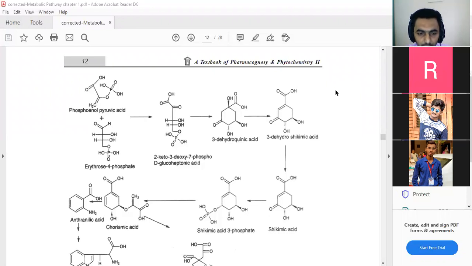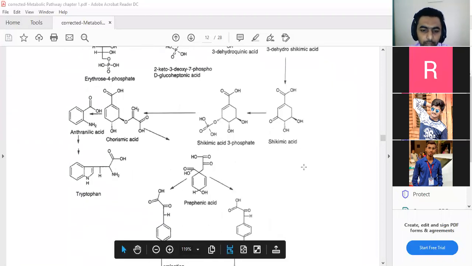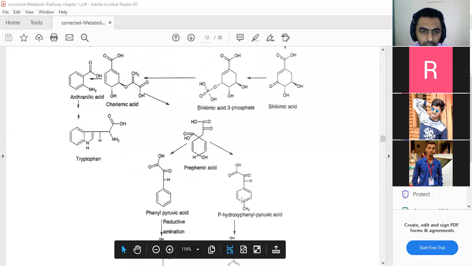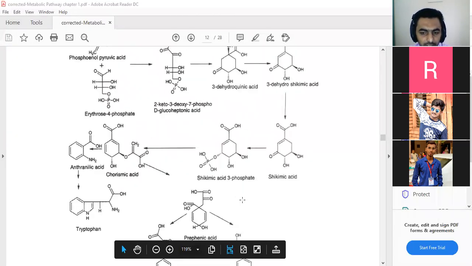After that, prepare or draw the whole shikimic acid pathway in structural form, and after drawing the structural form, you can explain each and every step from the precursor to conversion into the second, third, fourth, fifth, like this, you can explain up to the obtaining of phenylalanine and tyrosine. So these are the shikimic acid pathway.